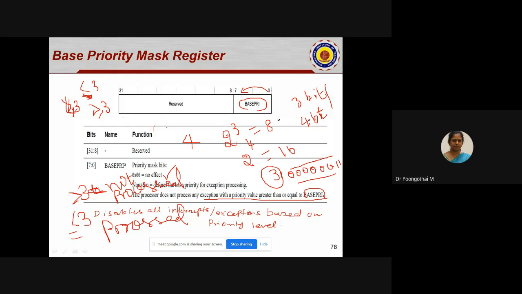Is it clear? So if the value is 7, all the exceptions with priority level 7 are disabled. 6 now, 6 and 7 are disabled. 5 now, 5 and above are disabled.